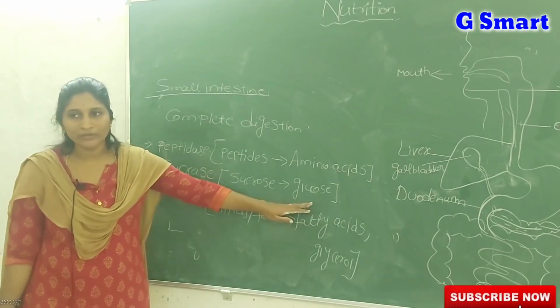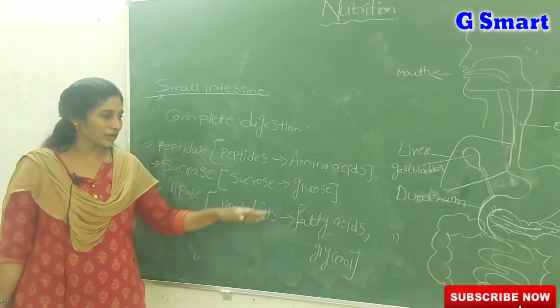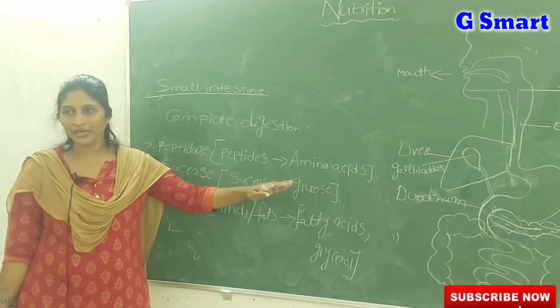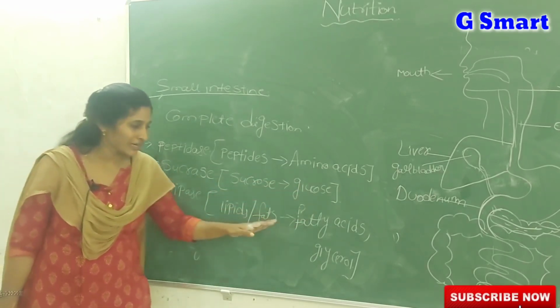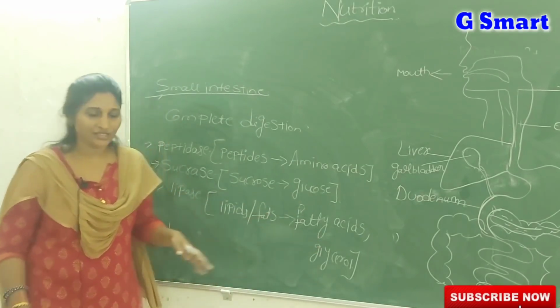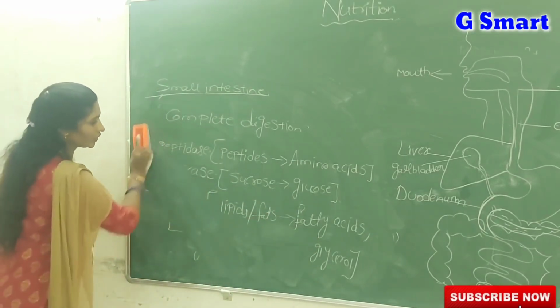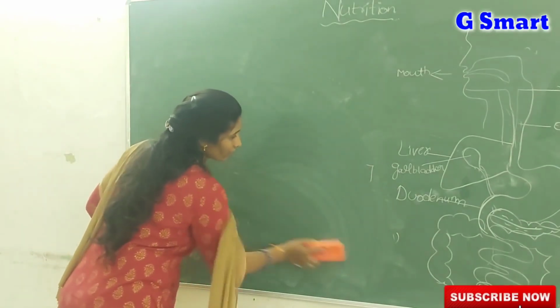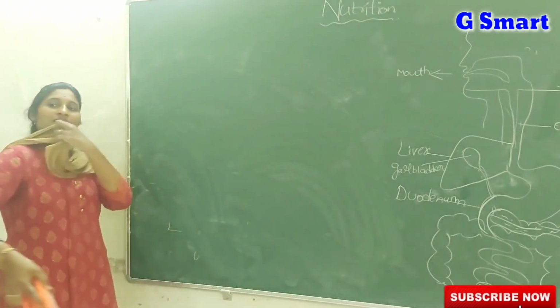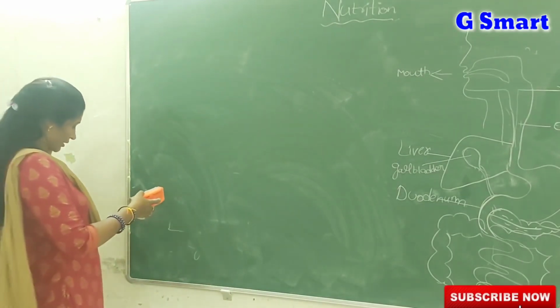ఏదైనా ప్రోడక్ట్ ఎప్పుడు అల్టిమేట్గా ఏ రావాలంటే గ్లూకోజ్ రావాలి. వై? బికాస్ గ్లూకోజ్ ఈజ్ ద సింప్లెస్ట్ కార్బోహైడ్రేట్ ఆర్ ఇట్ ఈస్ ద సింప్లెస్ట్ షుగర్. Then lipase finally converts fats or lipids into fatty acids plus glycerol. So up to here digestion is completed. So where are all types of food components digested? What is the answer? Small intestine.